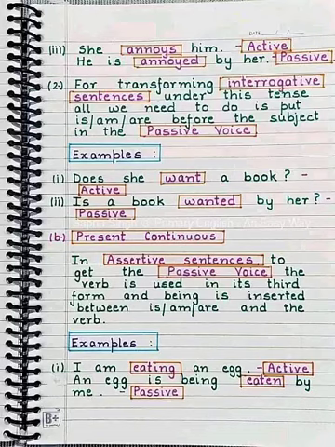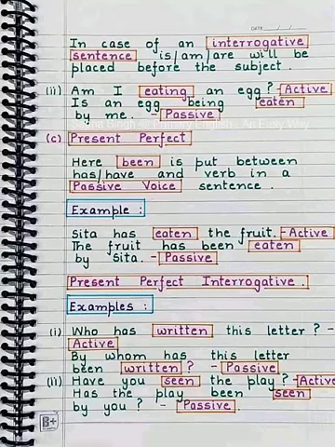Present continuous. In assertive sentences, to get the passive voice, the verb is used in its third form, and being is inserted between is, am, are, and the verb. Example: I am eating an egg. An egg is being eaten by me. In case of an interrogative sentence, is, am, are will be placed before the subject. Am I eating an egg? Is an egg being eaten by me?